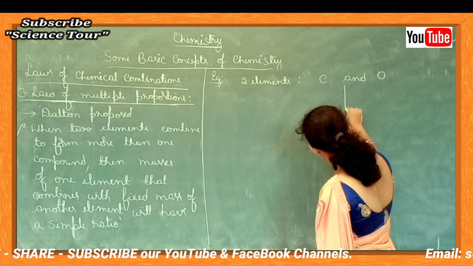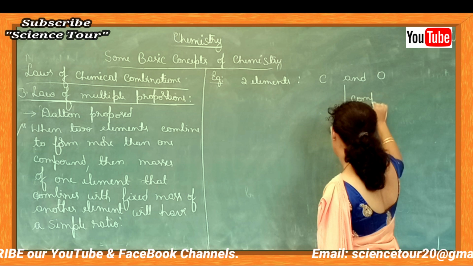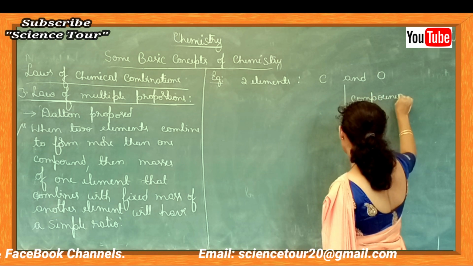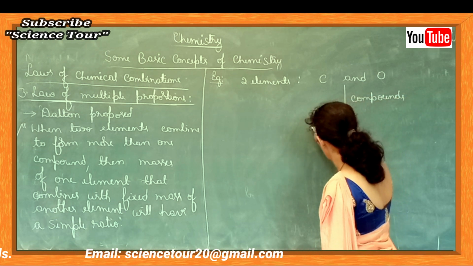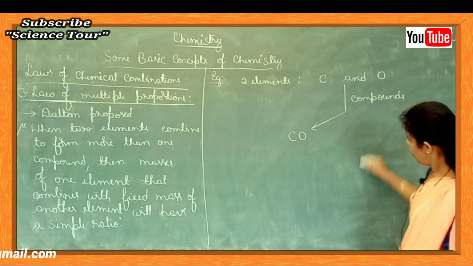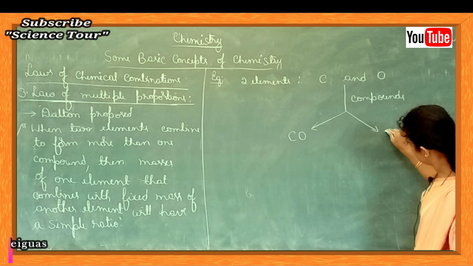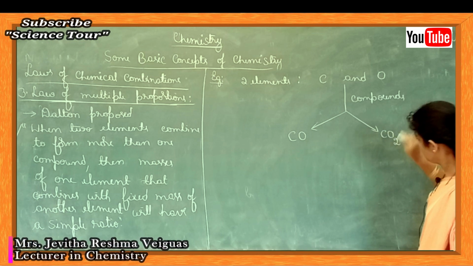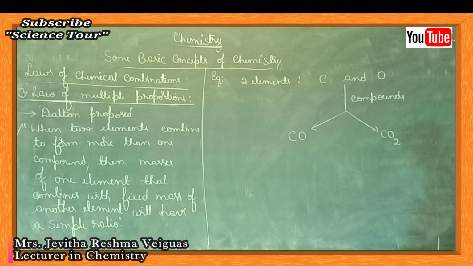Carbon and oxygen can form compounds like carbon monoxide CO and carbon dioxide CO2.